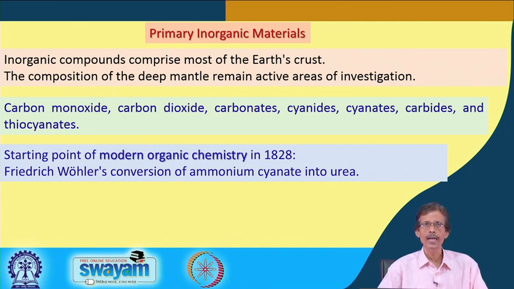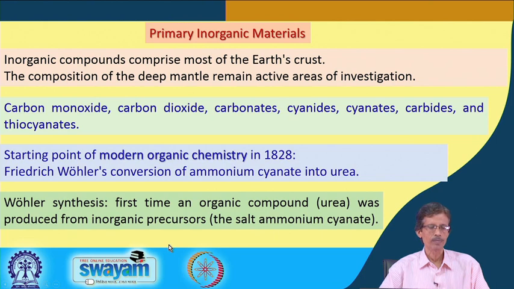Sometimes we will find that a pure inorganic compound can also be useful for making useful organic molecules or other organic materials.